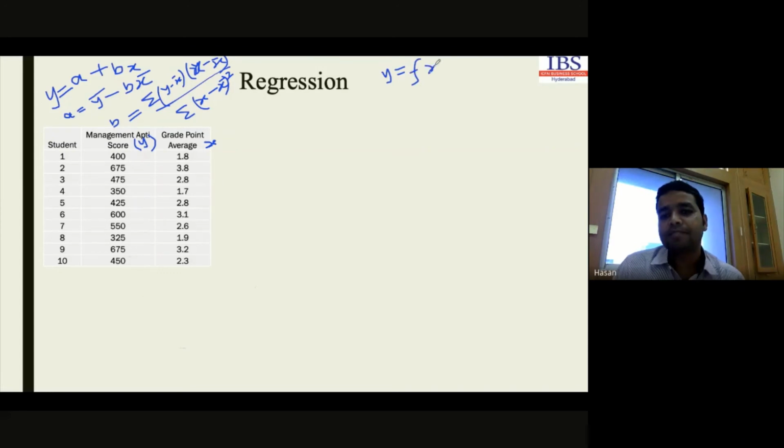In this case, we are going to decide whether the score depends on grade point average or not. That's why we consider grade point average as our independent variable and the score as our dependent variable. Any one of these can be the equation. So we are considering y equals f of x, where grade point average is x and management aptitude score is y. Is that clear?